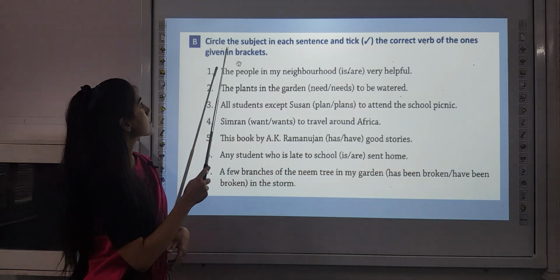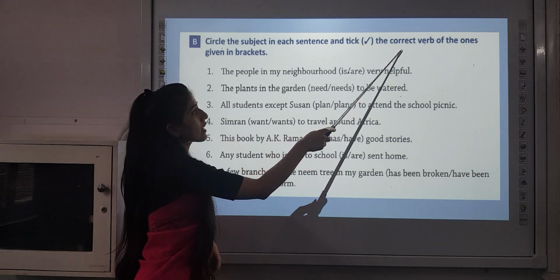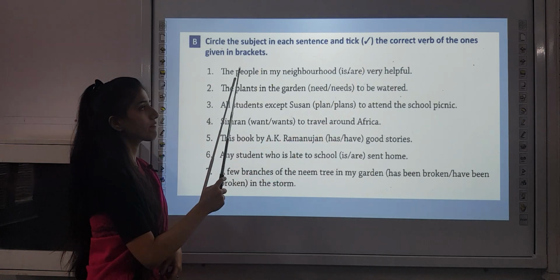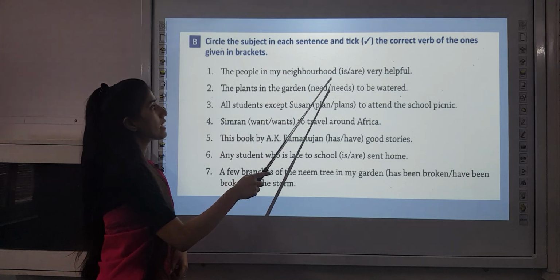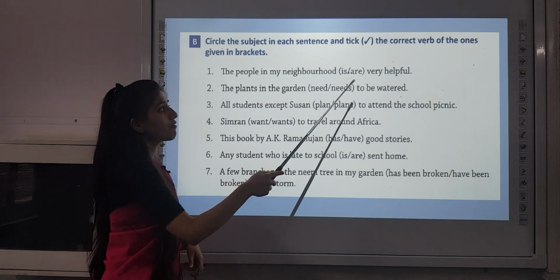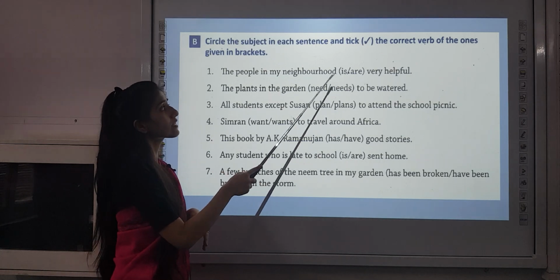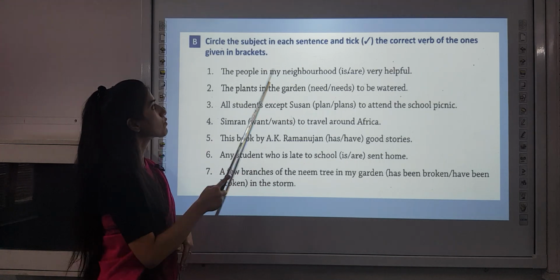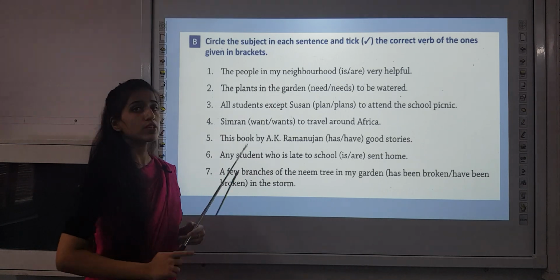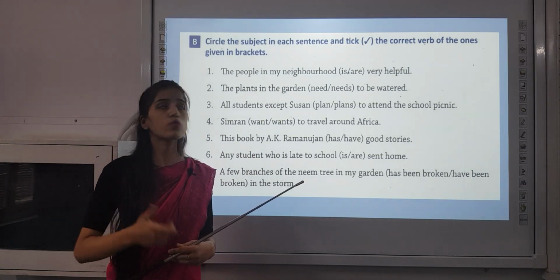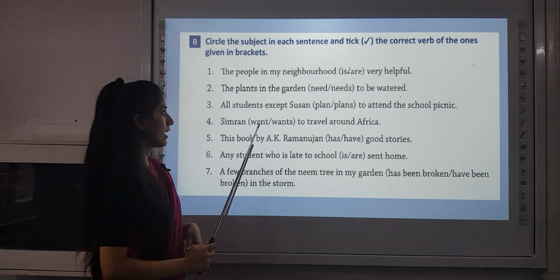Question number B, circle the subject in each sentence and tick the correct verb of the ones given in brackets. First, the people in my neighborhood is or are very helpful. What you have to do is choose the correct form of the verb which will be used here. The people in my neighborhood, the subject is plural. So with that we will be using are very helpful.